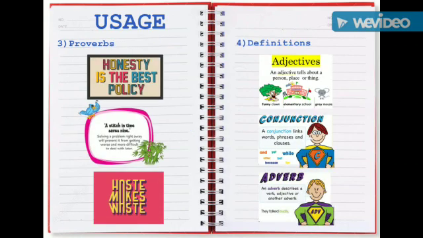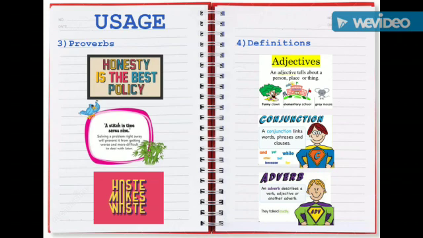Moving further, in most of the proverbs too, we use present indefinite tense because these too are known facts or realities. For example, honesty is the best policy. A stitch in time saves nine. Haste makes waste. Now, no matter what the situation is, honesty will always be the best policy, and unnecessary haste will always lead to waste. So, for this reason, simple present tense is to be used for proverbs like these.